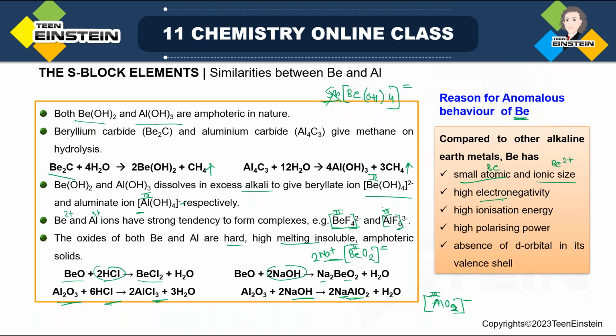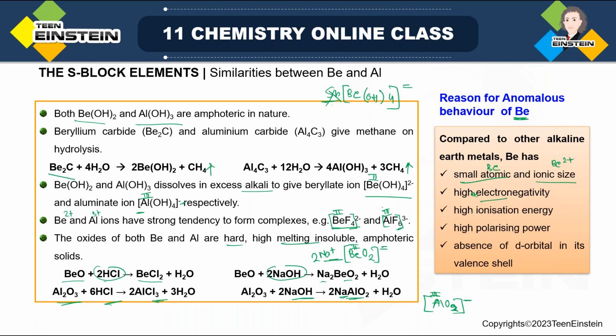Don't think that I am trying to say it is non-metal, because when some element has very high electronegativity, it is non-metal, for example halogens, fluorine, oxygen. But high electronegativity, we are saying it compared to the other members, because when you are moving down the group, metallic nature increases, electronegativity decreases. So if you compare it with other members, obviously it will have higher electronegativity. So rather than saying high, you can say higher.